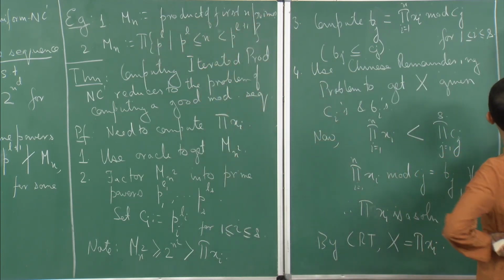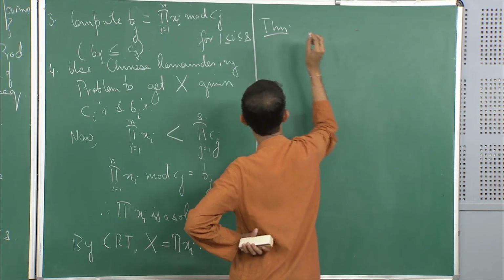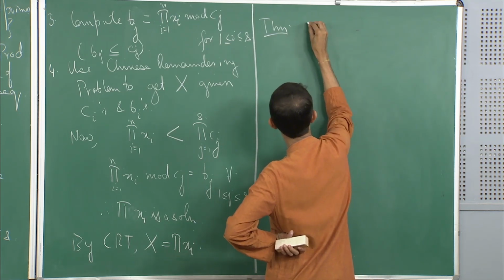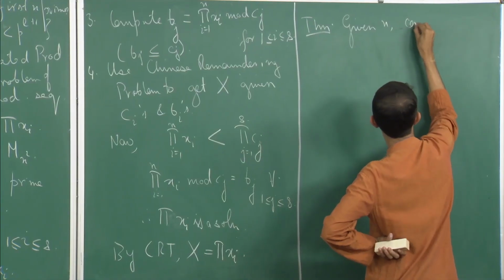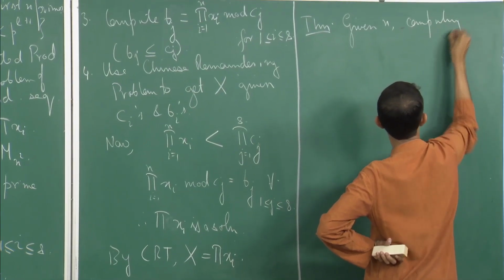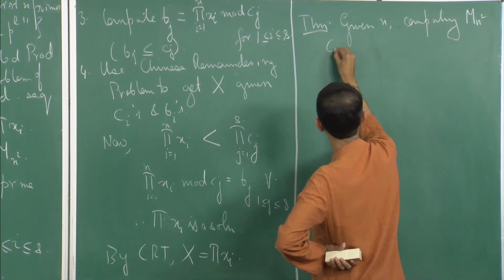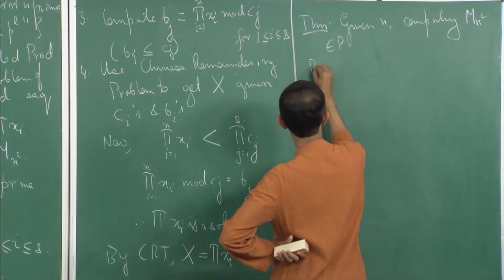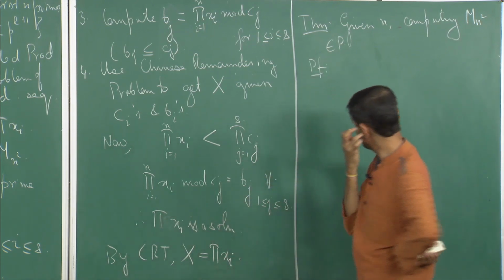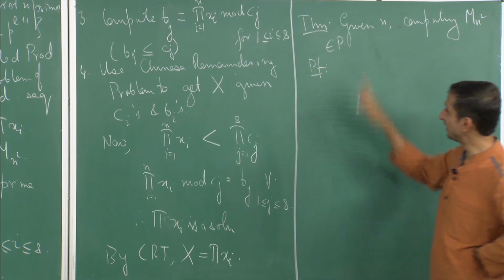Okay, so the last part is actually easy. Given n, computing mn square is actually in P. We will use a polynomial time algorithm over here. In fact, there are better algorithms; there are ways in which it can be done even in log space, but this is enough.